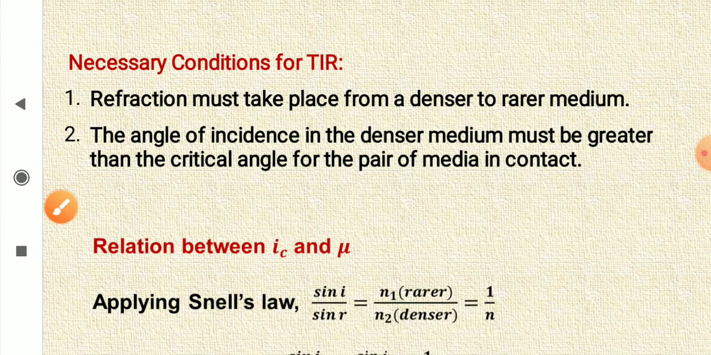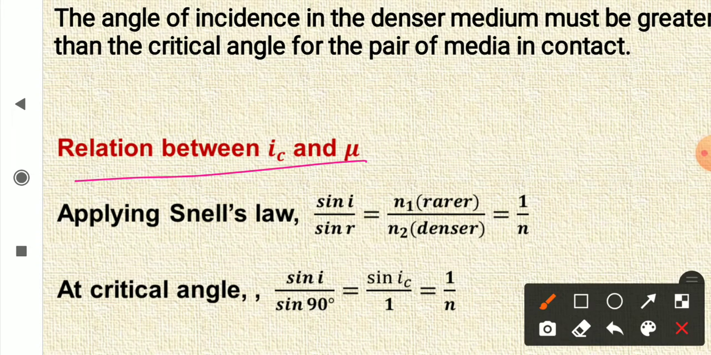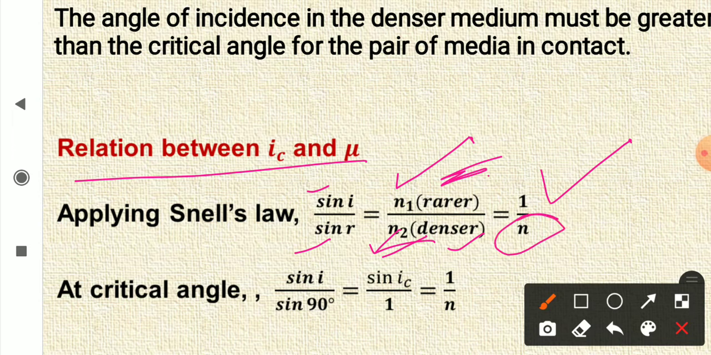Now, the relation between the critical angle and the refractive index. Applying Snell's law, you get sin I upon sin R is equal to the refractive index of the second medium upon the refractive index of the first medium. Now the second medium is the rarer medium, and the first medium is the denser medium. If the second medium is air, then N1 is equal to 1, and N2, the denser medium, its value becomes its absolute refractive index.